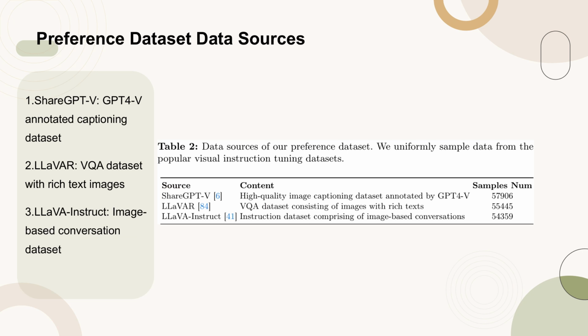The dataset is uniformly sampled from popular visual instruction tuning datasets. The first source is ShareGPT4V, a high-quality image captioning dataset annotated by GPT-4V, which contains detailed responses with rich visual concepts. The second source is LLaVAR, a VQA dataset consisting of images with rich texts. The third source is LLaVA-Instruct, an instruction dataset comprising image-based conversations. These datasets collectively provide a diverse and comprehensive set of visual and textual data, essential for training models to understand and generate responses based on visual inputs.